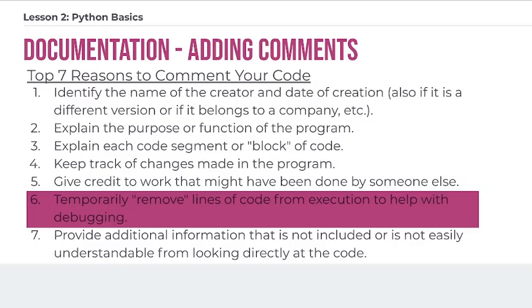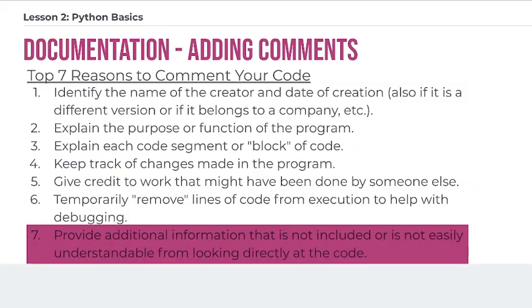Number 6, temporarily remove lines of code from execution to help with debugging. This is a big one and one that I think often gets overlooked. You can use comments, and you're going to see how this works in a little bit, to comment. We call this commenting out. Basically to make a line of code stop executing, to narrow in and figure out. This is especially useful if you're trying to find which lines of code are causing a problem. You can comment out the ones you don't want to run if you know that they're not causing the problem, and this helps you narrow in on the one that is causing the problem.